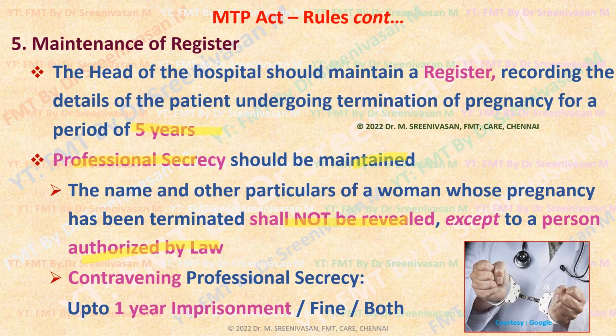Then only the doctor can reveal it. If the doctor reveals this information to unauthorized persons, then contravening this professional secrecy will attract punishment of 1 year imprisonment or fine or both. In the 1971 Act, punishment is just a fine of 1,000 rupees only in case of contravention of professional secrecy. In this amendment, 1 year imprisonment is included. It is considered a serious offence, not maintaining the professional secrecy by the doctor.